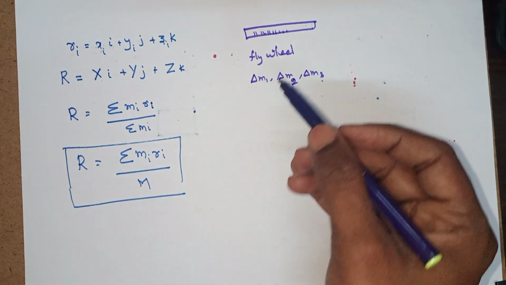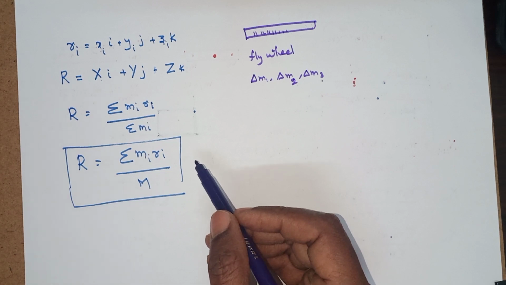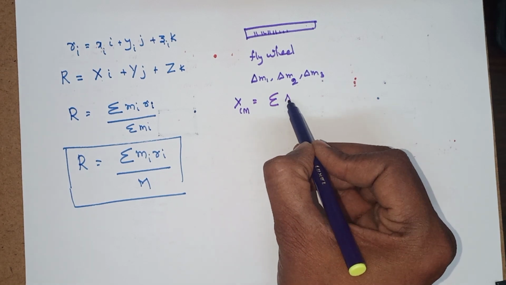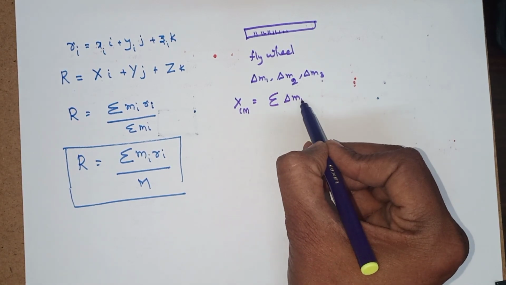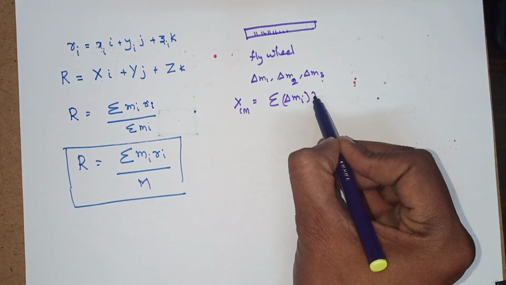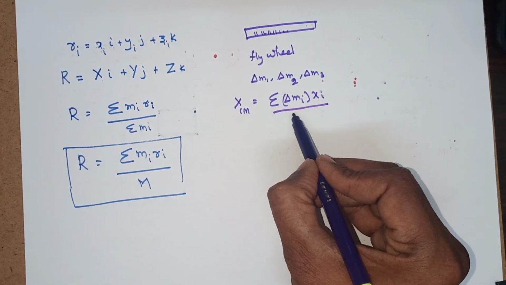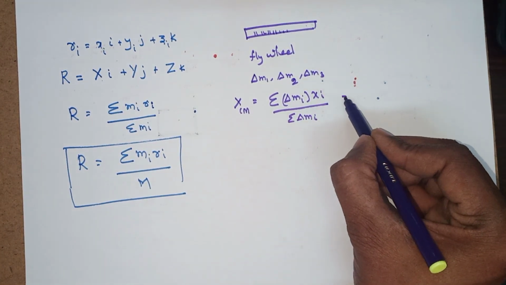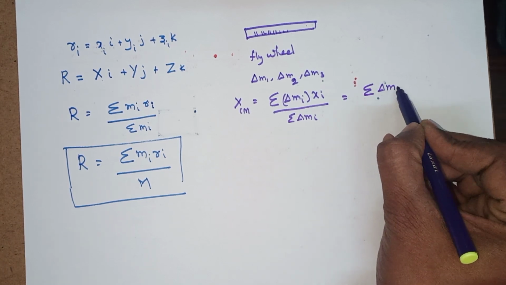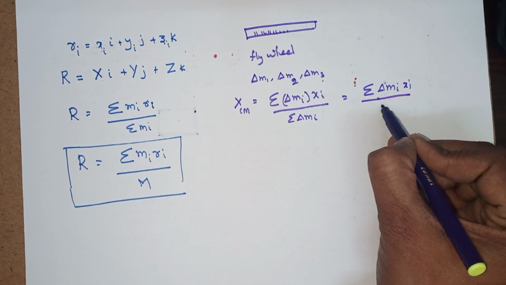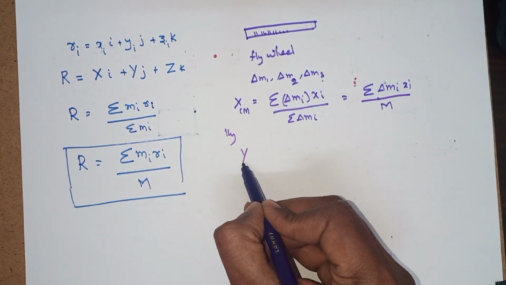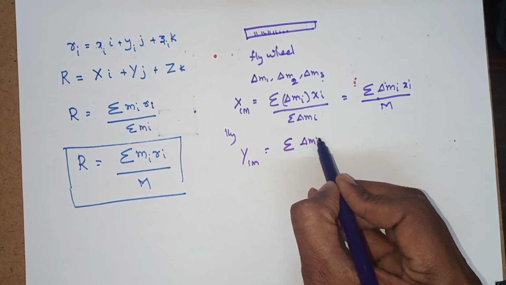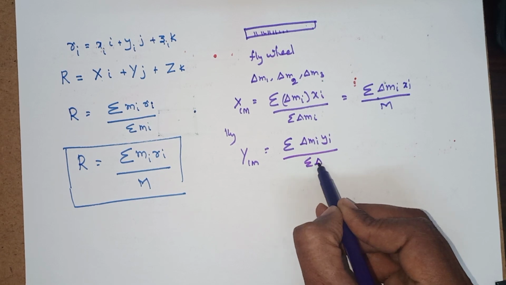Now for such a distribution, how to calculate the center of mass location? xcm is the summation over such many masses delta mi into xi, the x location, by the total mass, which is the summation of delta mi. We will write it as 1 by capital M summation over delta mi xi. Similarly, the y center of mass location is summation over delta mi yi by summation of delta mi.